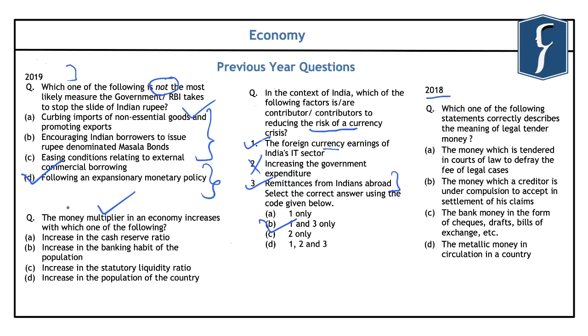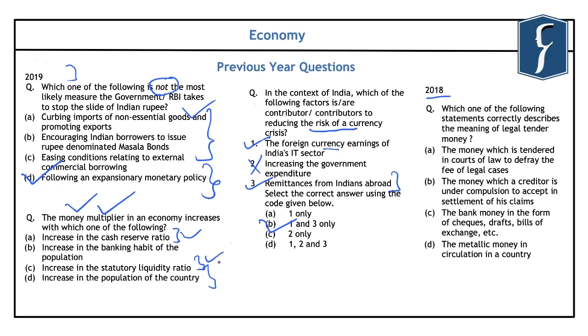Now, the third question, which is related to the concept of money multiplier, has been asked from the macroeconomics NCERT of class 12th. And in this, the question reads, the money multiplier in an economy increases with which one of the following? Now, if you look at the options that are given in this question, the first is the increase in the cash reserve ratio, second is the increase in statutory liquidity ratio, and last is the increase in population of the country. Now, in these options, in A and C, the banks keep a particular amount of money with them with the Reserve Bank.